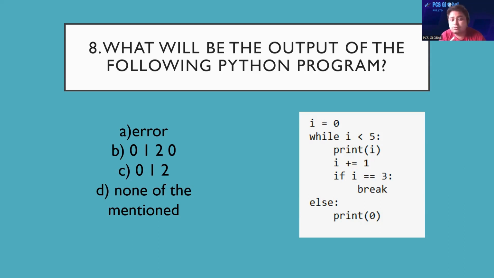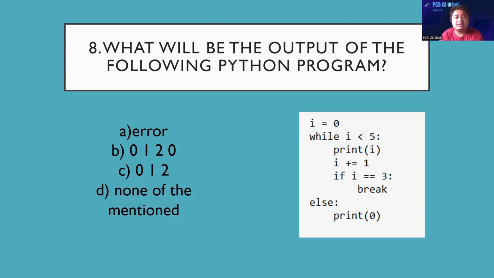Then again it will go to the top, but here one more condition is given: if i == 3, then break. So after printing from the pre-assigned value 0 till 2, it printed 0 1 2.